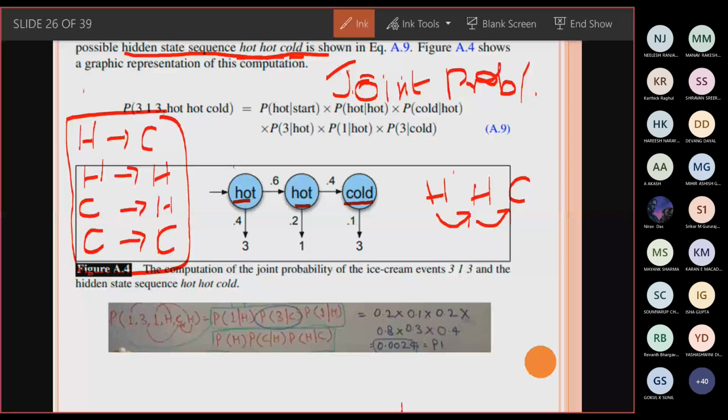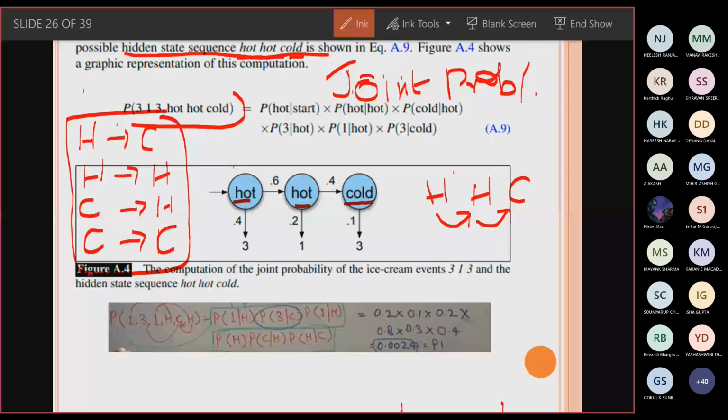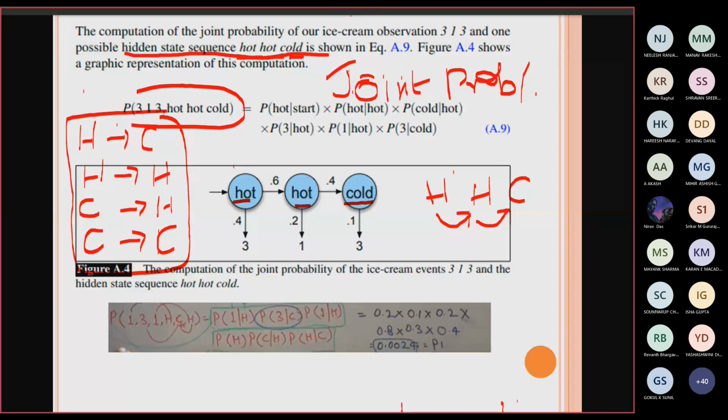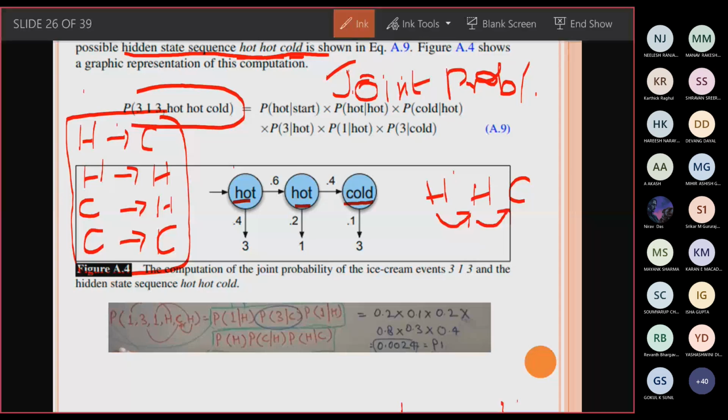So how to compute that probability? Very simple. If they are giving the probability value like this, the probability of 3 comma 1 comma 3. What is 3 comma 1 comma 3? If it is a hot day, what is the probability that a given child will consume the ice cream? If it is a hot day, what is the number of ice creams the child will buy?